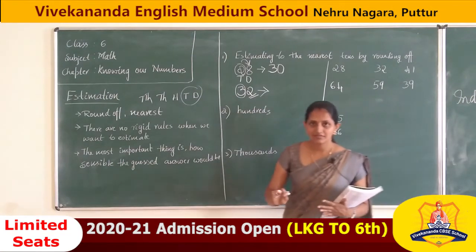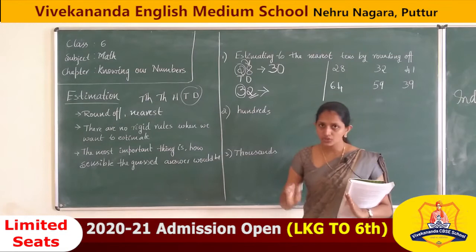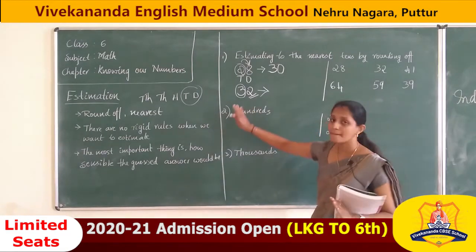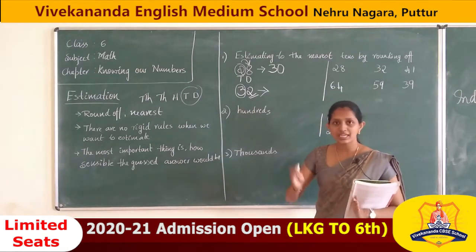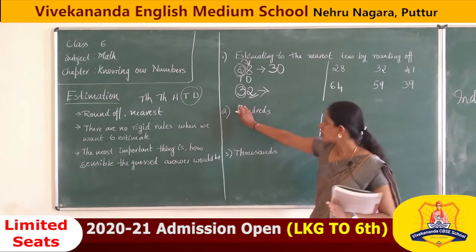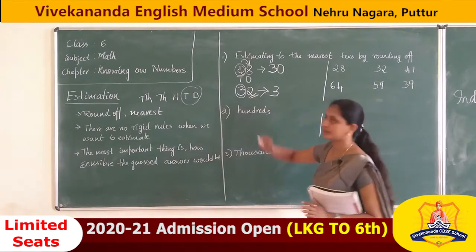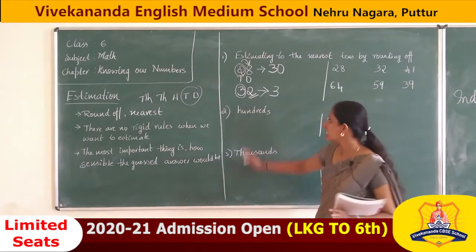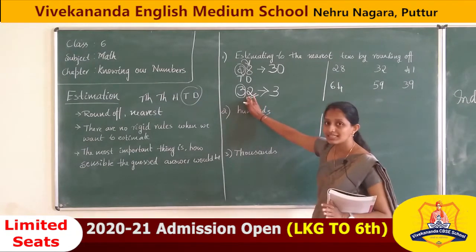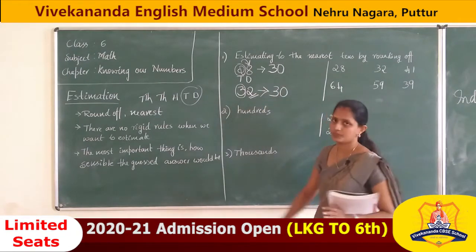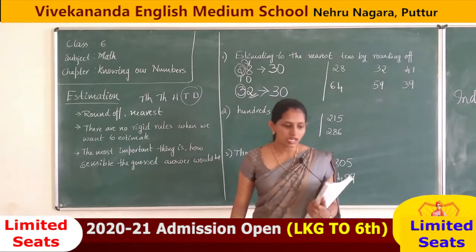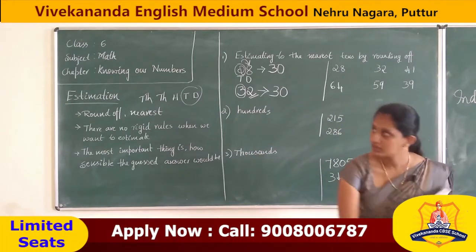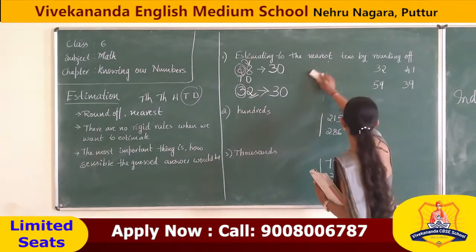It is less than 5. So we are not going to increase the 3. Let it be like that only. Then the ones digit becomes 0. Understood?